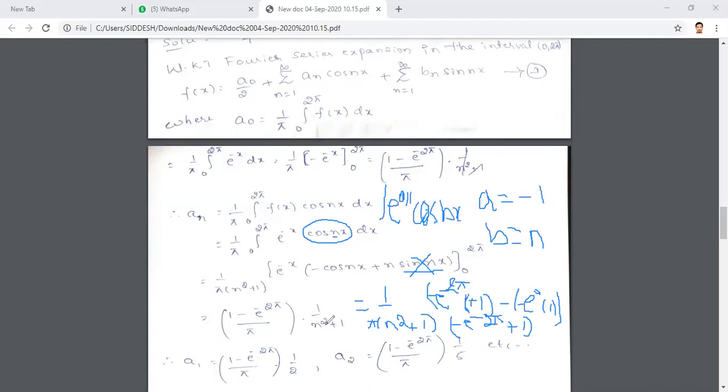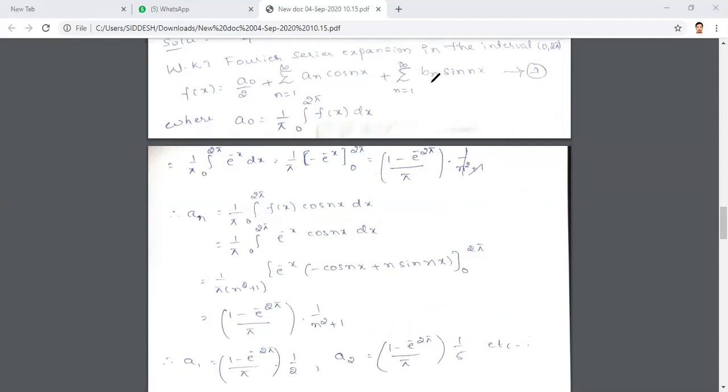So if you want to find a1, a2, a3 like that, for that purpose I am writing the nth term on one side and the remaining terms on the other side. Is it clear? Yes, sir. Others, anybody have doubts? No, sir. Okay.